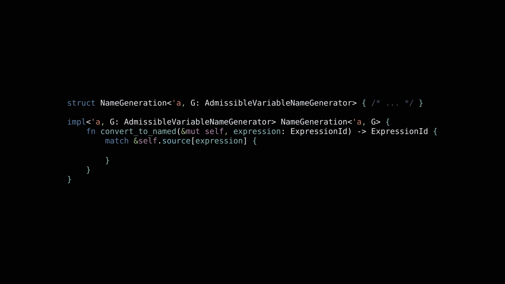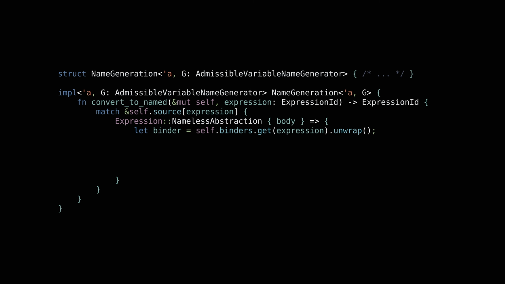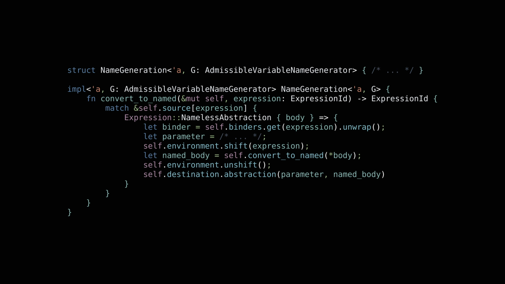In the case where the expression is a nameless abstraction, we proceed in a similar fashion as in the previous case. We look up the constraints for the parameter name, then we check if the parameter is used. If it is, then we generate a fresh name for it. Otherwise, we'll use underscore as parameter name. We then recurse on the abstraction's body and construct the output named abstraction.